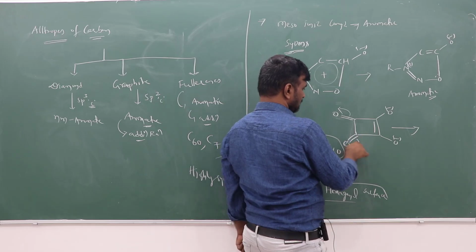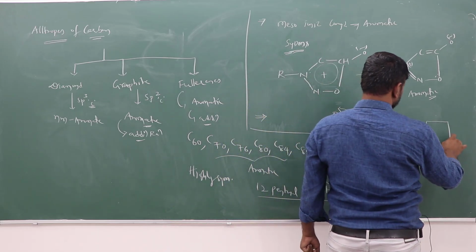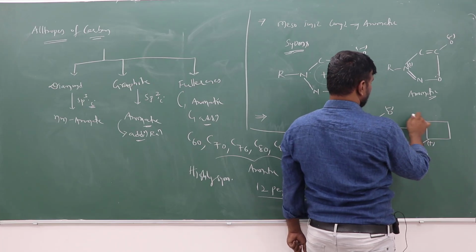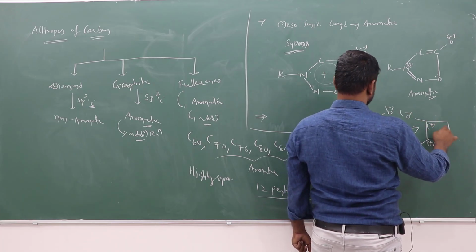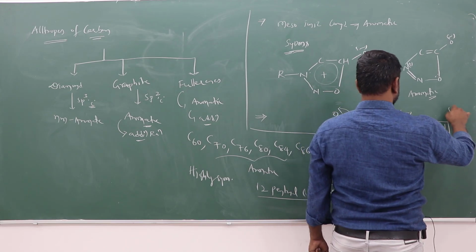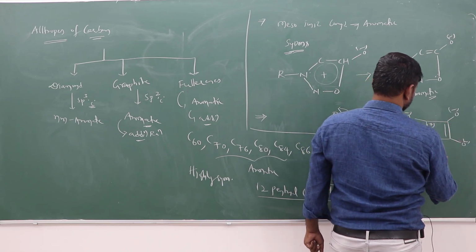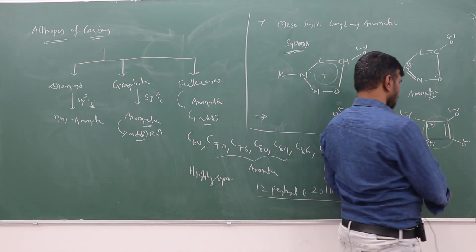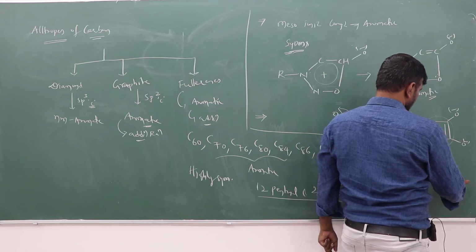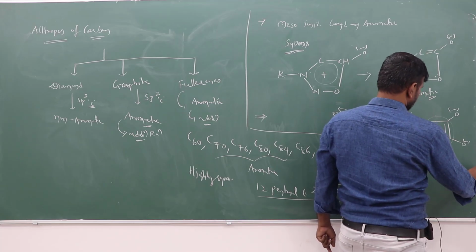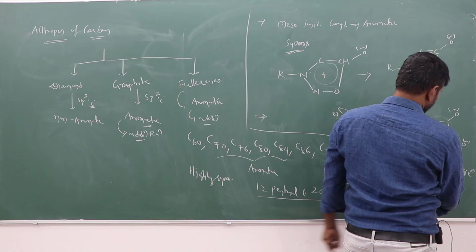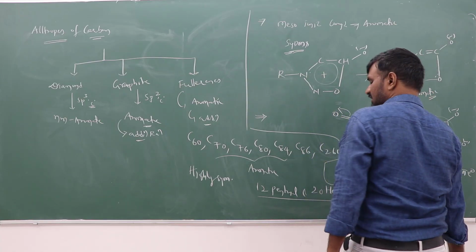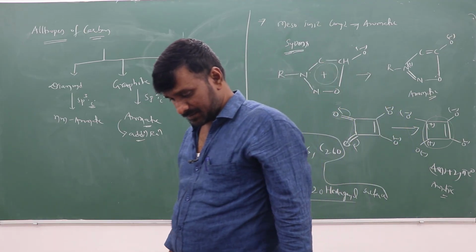Towards this dianion of squaric acid, O minus, plus, O minus, plus, O minus, O minus. All carbons are sp2, so 2 pi electrons are there. That means if n is 0, the 4n plus 2 pi electron rule is followed. 2 pi electrons are there, so this is aromatic.